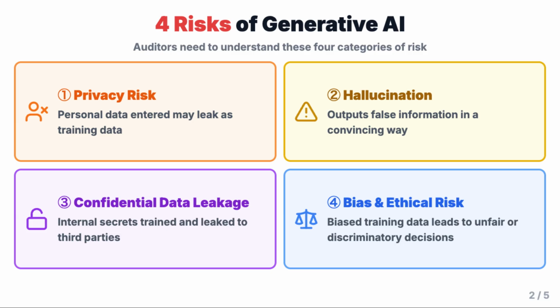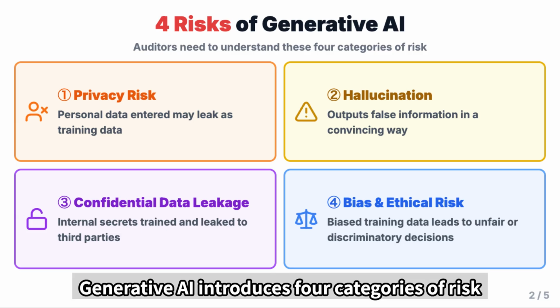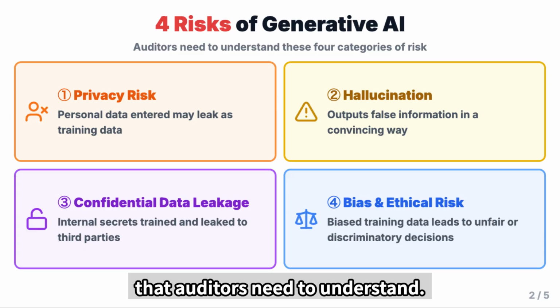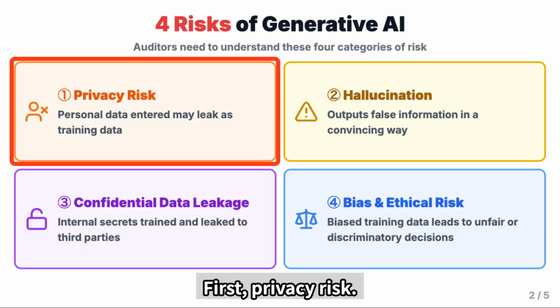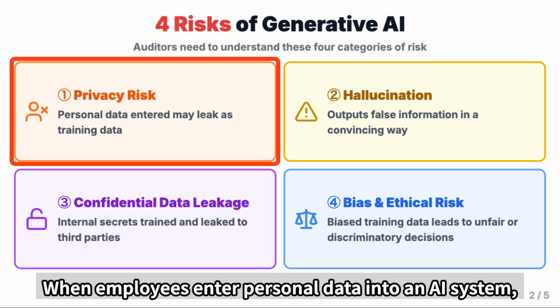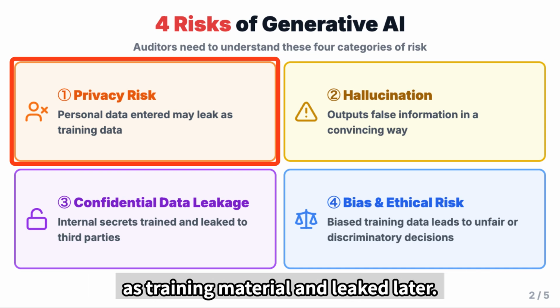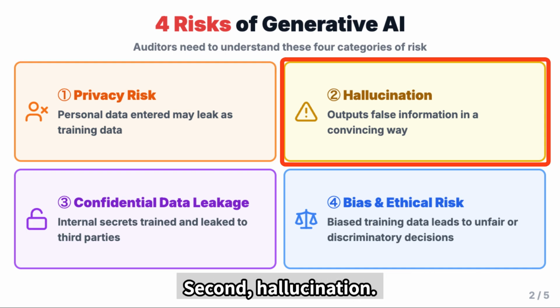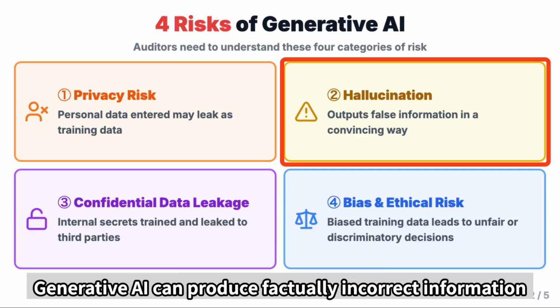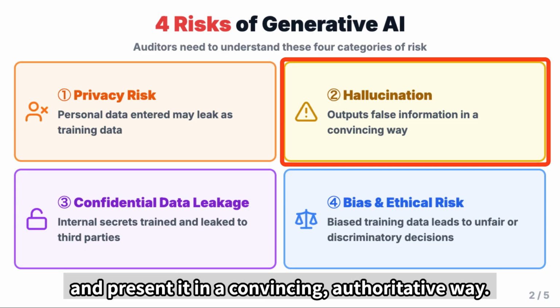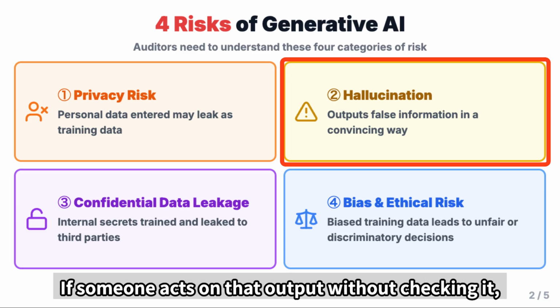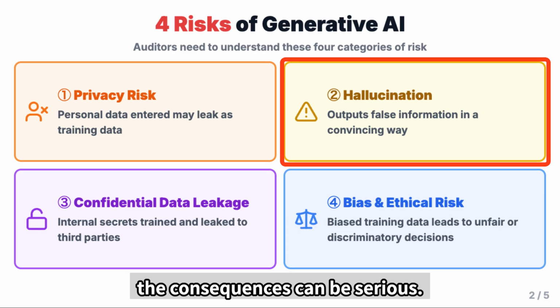4 risks of generative AI. Generative AI introduces 4 categories of risk that auditors need to understand. First, privacy risk. When employees enter personal data into an AI system, there's a real chance that data gets absorbed as training material and leaked later. Second, hallucination. Generative AI can produce factually incorrect information and present it in a convincing, authoritative way. If someone acts on that output without checking it, the consequences can be serious.